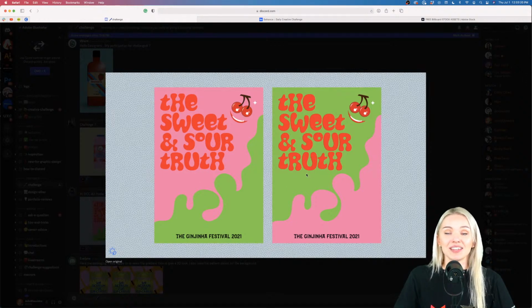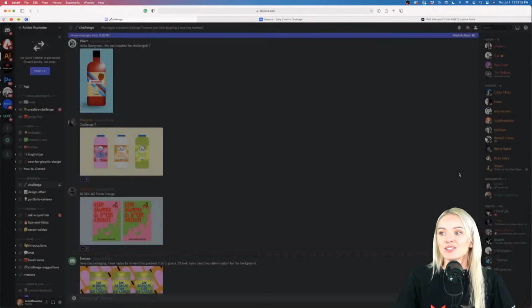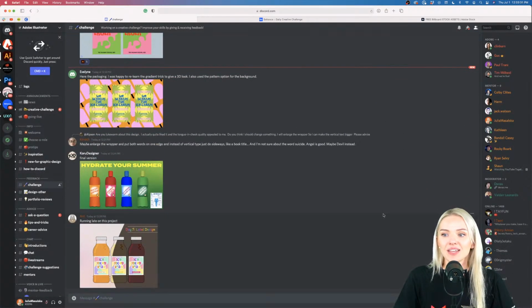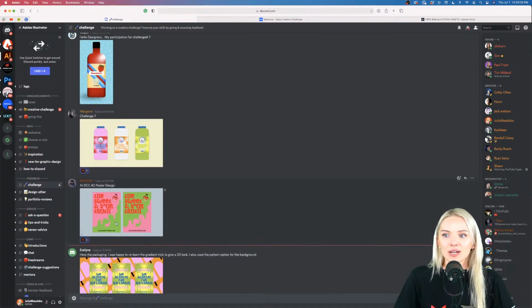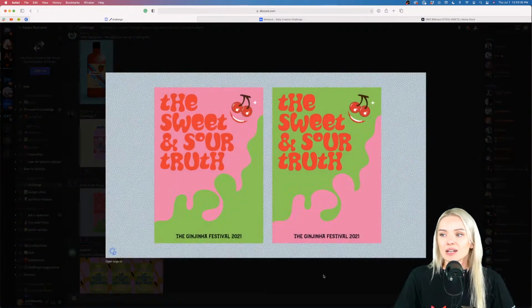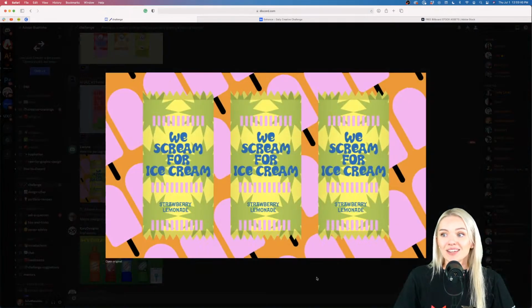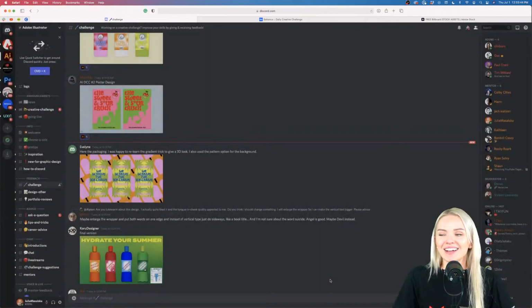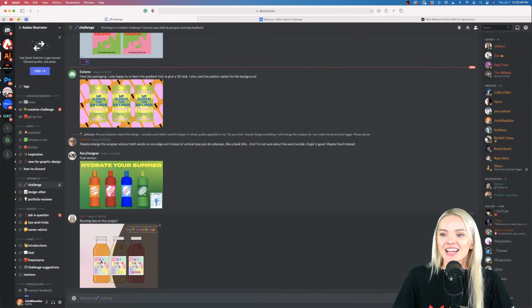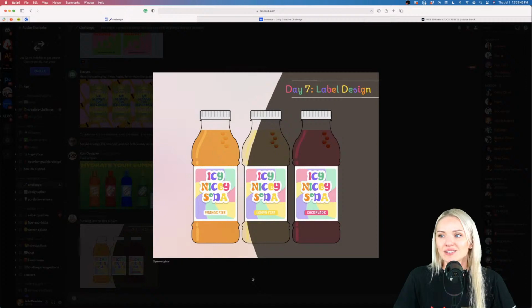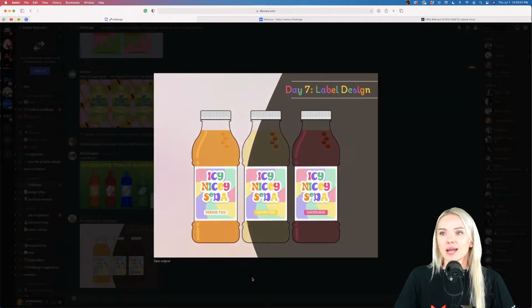I also totally think this looks sweet and sour because of the contrast of this pink and green. I also love the cherries and the way you use the assets to create your amazing design. That one, by the way, was by Mr. EMX. So very nice job, everyone. Here we have some ice cream packaging also from the past challenges. We scream for ice cream. This is so nice. I love it. And then we also have some submitted bottle designs from yesterday.